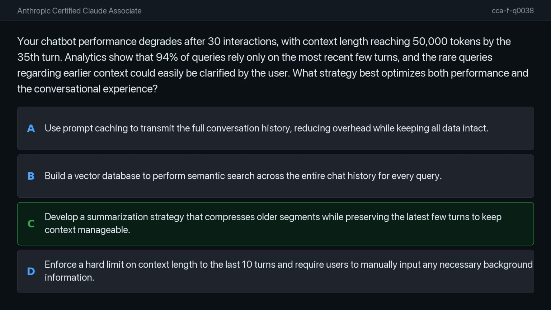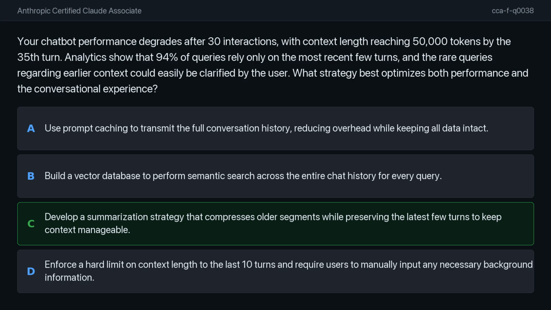By keeping the most recent turns intact, you satisfy the 94% of queries that rely on immediate context with high precision, while the summary covers the remaining 6% of cases. It effectively balances model performance with a seamless user experience. Let's look at why the other options are not the best fit.